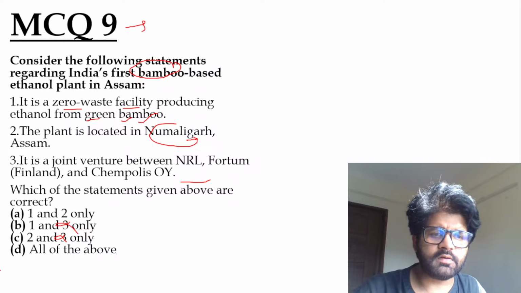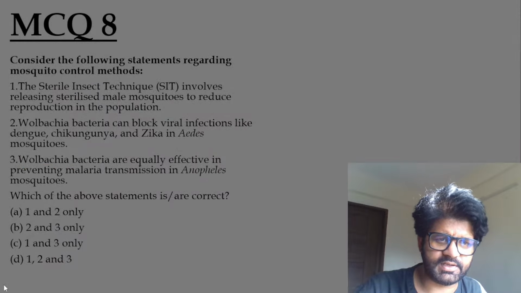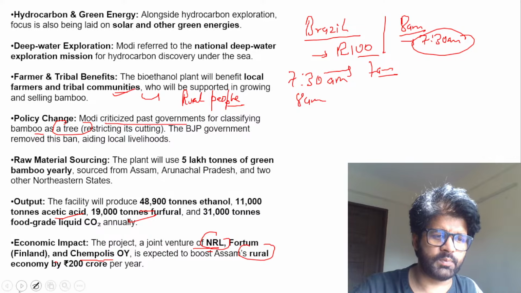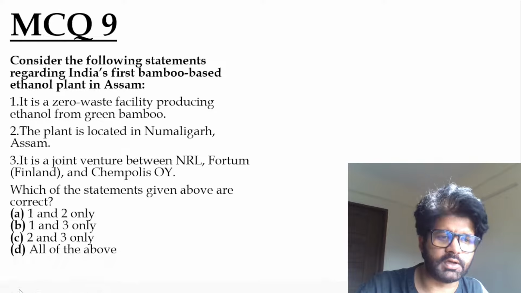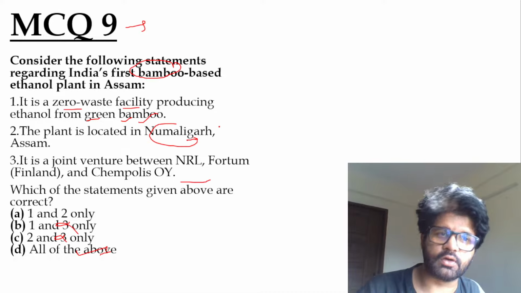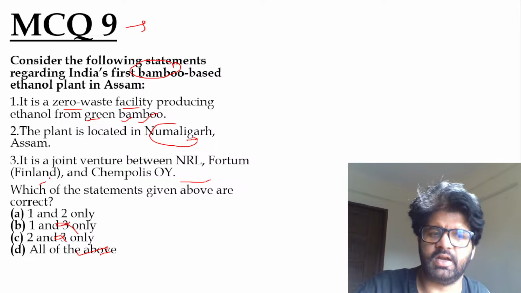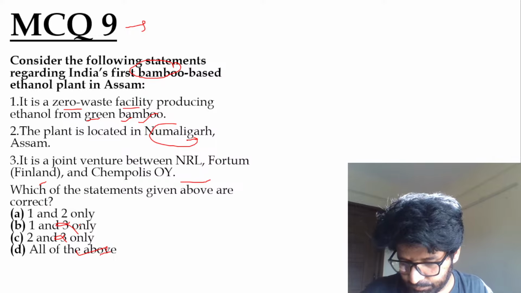Joint venture between NRL, Fortum, and Chempolis. This was written at the end, so maybe you may not have read it, but yes, these are the companies which are involved: NRL, Fortum, and Chempolis OY. So some foreign companies are involved here, and this is actually good for us. Better technology. So the answer is D, all of them. I'm not saying that indigenous technologies are not the best, but they have expertise, Finland, Scandinavian countries. So the answer is D, all of the above. All of the statements are correct here.